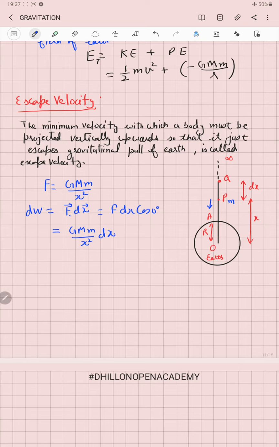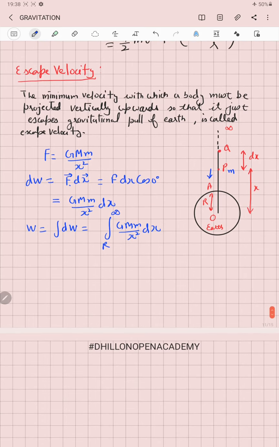That means the total work done W will be equal to the integral of dW, the integral of GMm over x square dx, with the limit of integration going from r to infinity. If we solve this and substitute the limit, the work done will be equal to GMm over r.